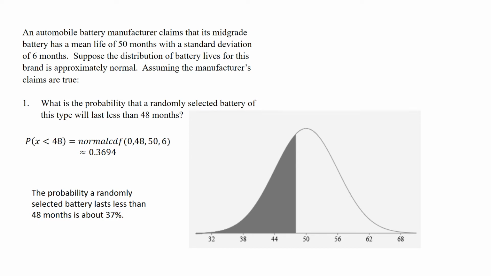So our first question, here we were looking at the probability that a randomly selected battery of this type will last less than 48 months. So here we have our population mean, and here we have that our population standard deviation is 6 months.